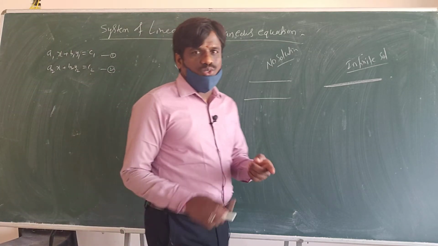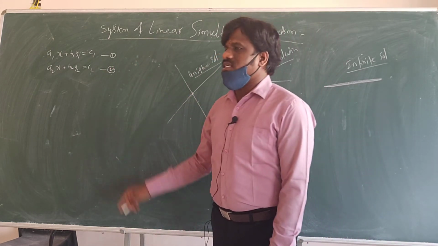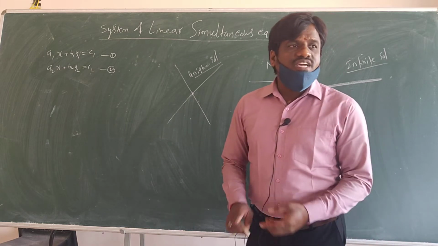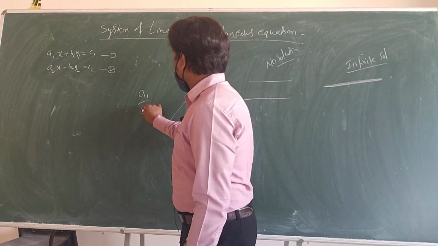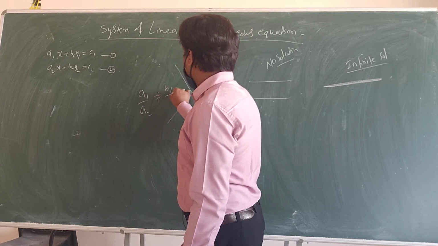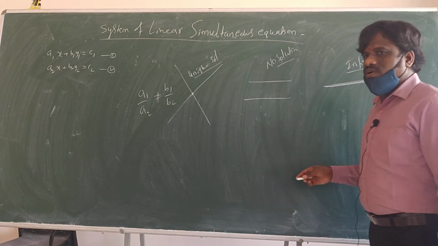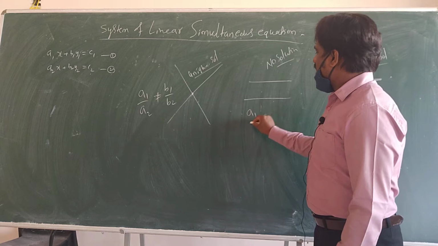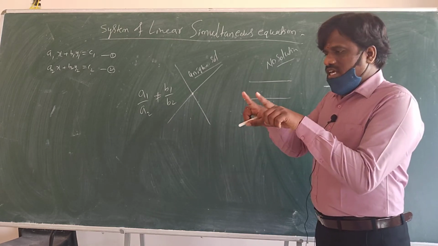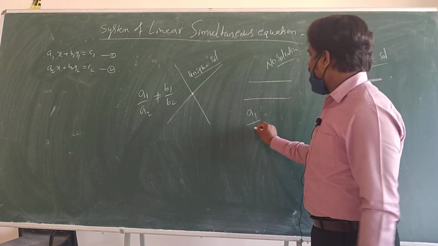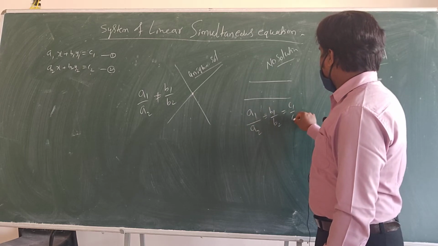Listen here, there are 2 equations. One equation is a1x plus b1y plus c1. Another one is a2x plus b2y plus c2. If the 2 lines are intersecting, then the condition is a1 by a2 is not equal to b1 by b2. If they are parallel, what happens? One simple condition: the ratios will be equal, a1 by a2 is equal to b1 by b2 is equal to c1 by c2.